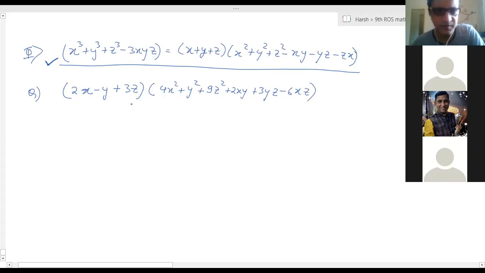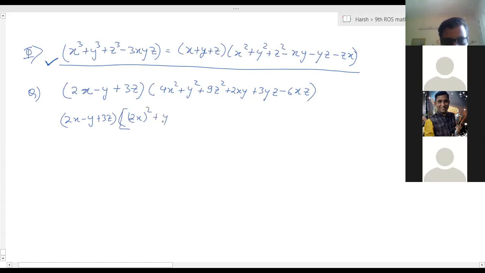So if we can write it in this form, it satisfies the condition, but here it is not satisfying the condition, right?